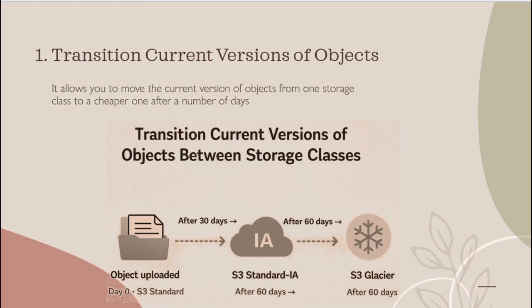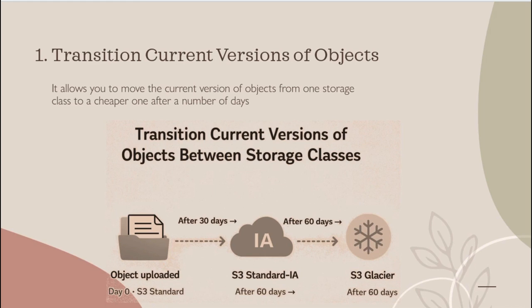So by moving the object to other storage classes, it will help to reduce the cost and also save the storage space. And we can't move the object to S3 standard infrequent access before 30 days, which means the current version object must stay a minimum of 30 days in its standard storage class before it moves to another class. And it is also only applicable for the current version of objects.